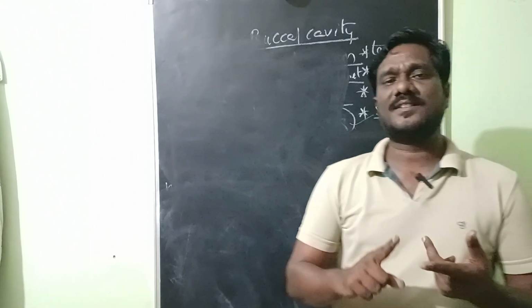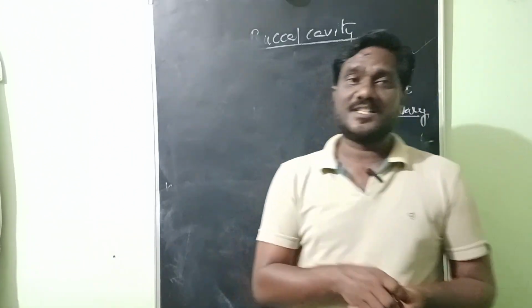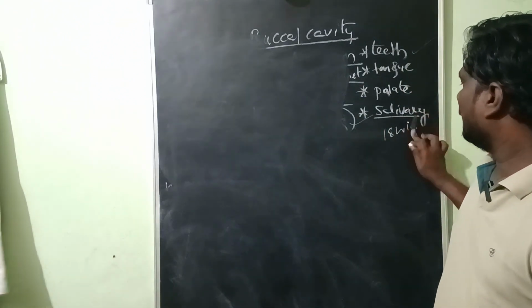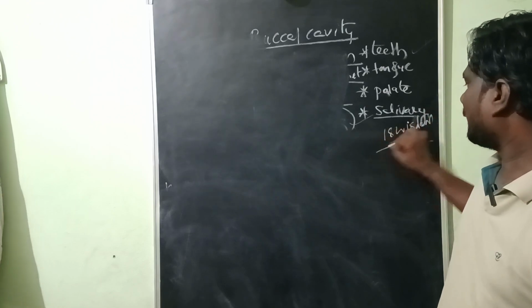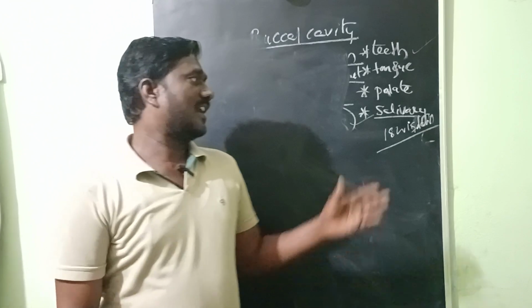Incisors, canines, premolars and molars. Next, wisdom teeth. After 18, wisdom teeth will appear. Wisdom teeth are the molar teeth that come after 18.